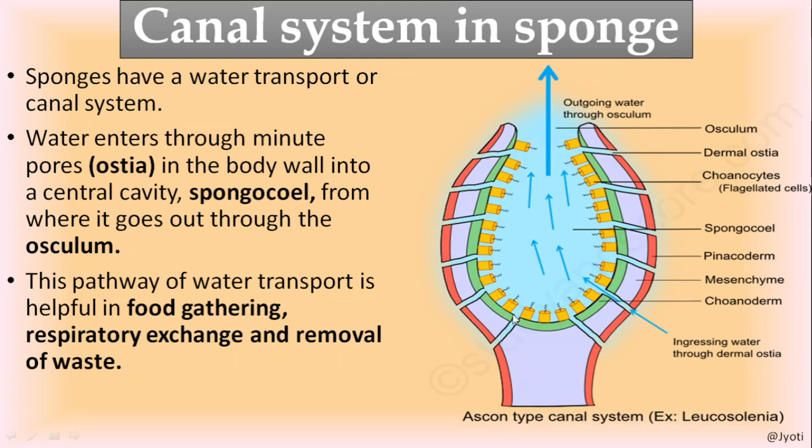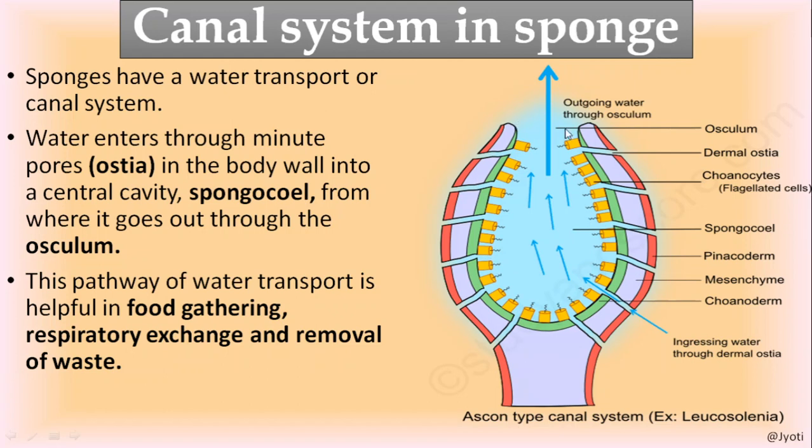Similarly, the inner layer is composed of choanocyte cells. Flagellated cells are there. Here you can see that each cell has a flagellum. So these are the flagellated cells called choanocyte cells, and the layer is called choanoderm, or it is also called gastroderm. So this is the canal system.